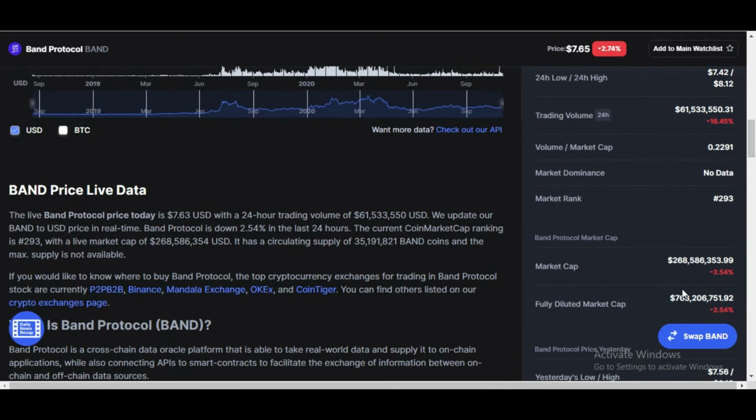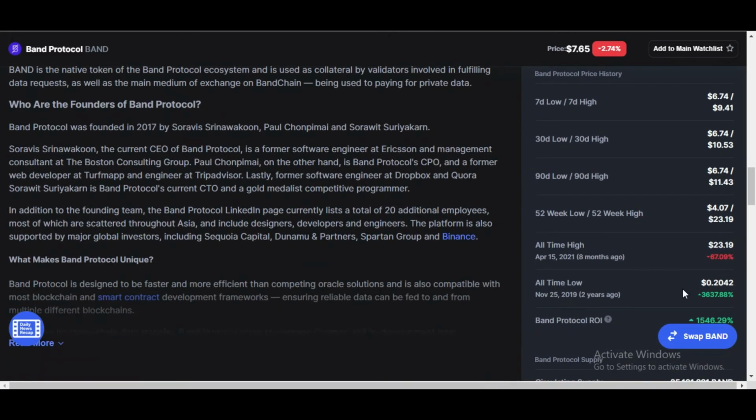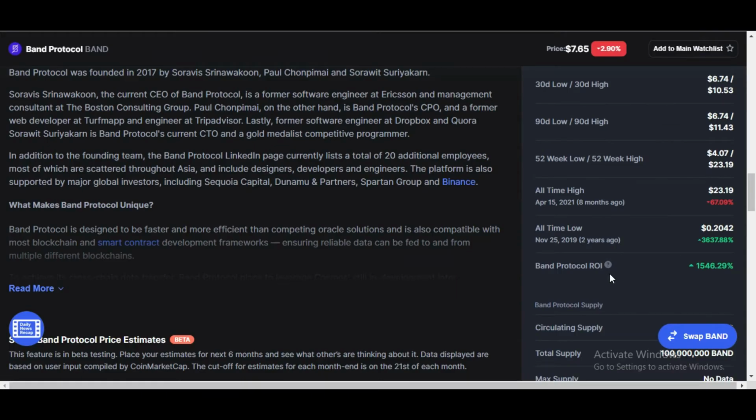Let me show you some statistics. After that I am going to show you charts. All-time high of Band Protocol was on April 15, 2021, about 8 months ago, and price was $23. All-time low of this token was on November 25, 2019, about 2 years ago, and price was just 20 cents. Band Protocol return on investment is 1546%, which is very huge.